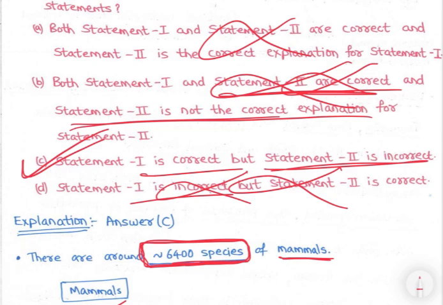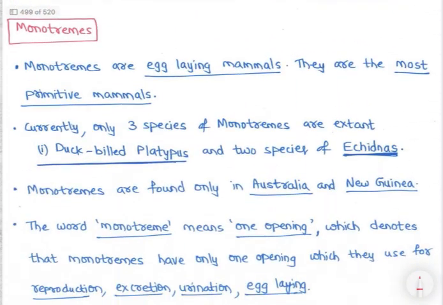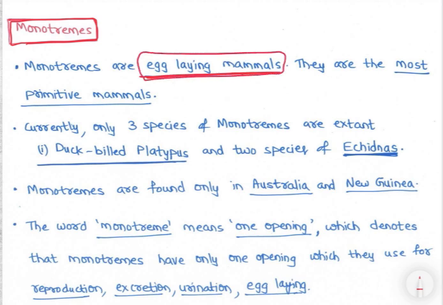So that is marsupials, right? Then let's discuss the other group, monotremes. So placental, marsupials and monotremes, again important. Monotremes are mammals, and monotremes are egg laying mammals. Generally eggs are laid by birds, right? They lay eggs. So monotremes are egg laying mammals, they are the most primitive mammals. The type of birth did not evolve.